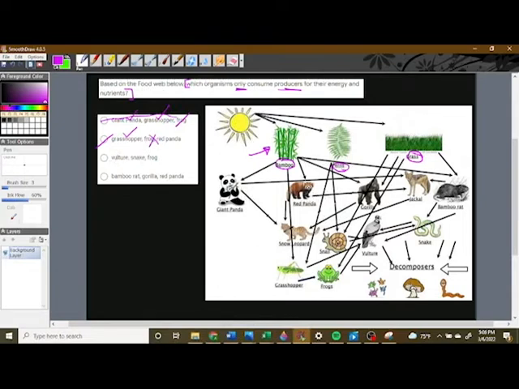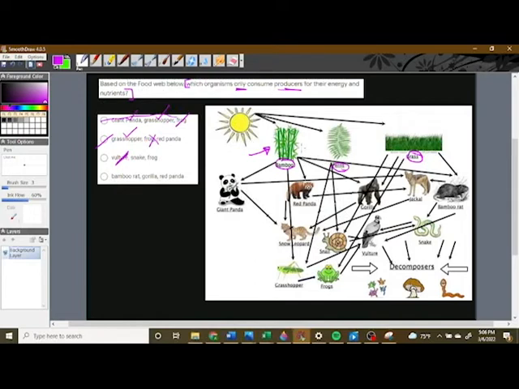Let's go to the vulture, snake, and frog. The vulture actually eats snakes and snails, so it definitely does not feed on producers. This question is already wrong. And lastly, the bamboo rat.